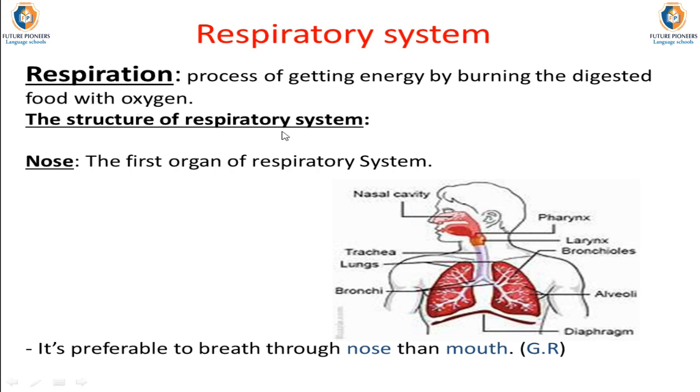But what about the structure of the respiratory system? As we can observe in the following figure, which represents the respiratory system, it starts with the nose. The nose is the first organ of the respiratory system, through which air can enter to the pharynx, which is a common cavity between the digestive system and the respiratory system, as it is a common tube through which the esophagus and trachea pass.